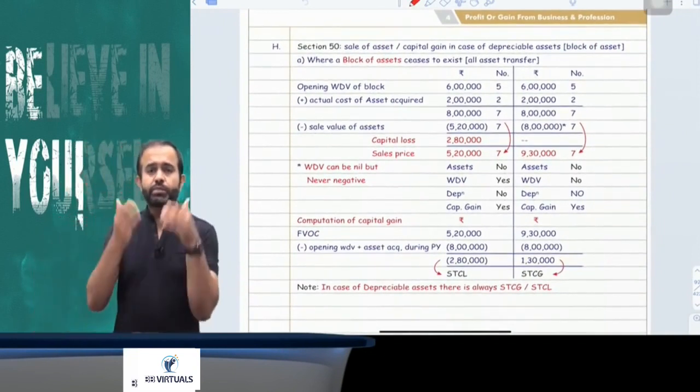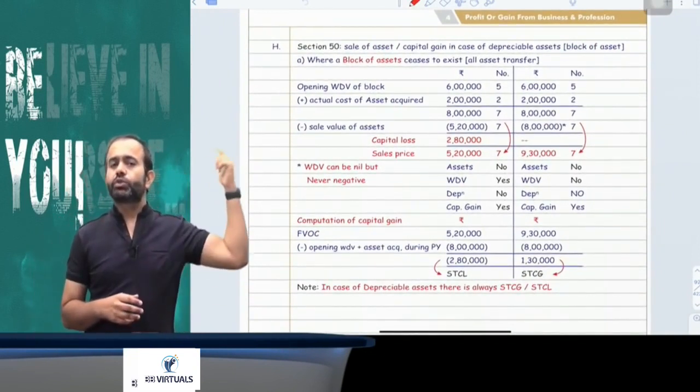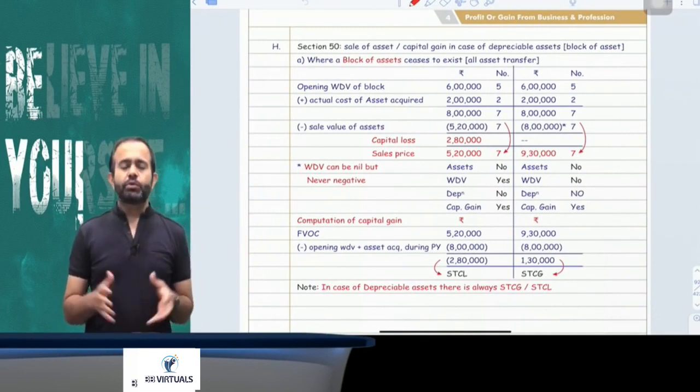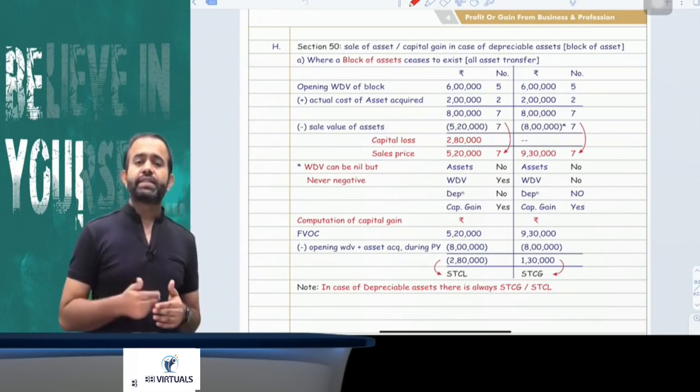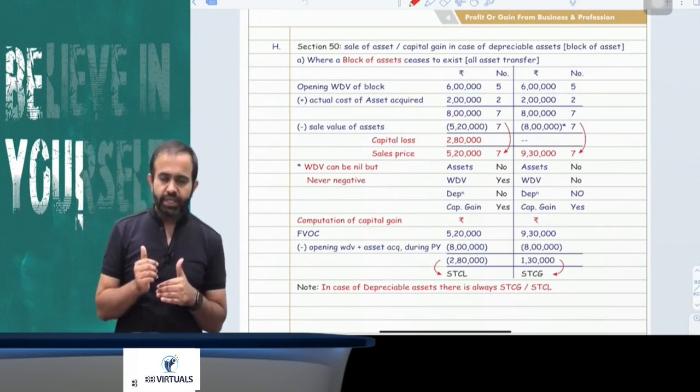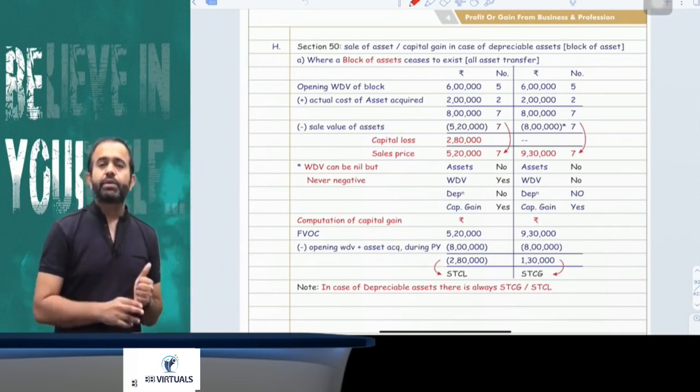Now the next part, all people just pay attention. Section 50, this section belongs to the capital gain topic. Now the question is: suppose you have a block of assets, and you transfer any asset, then when is capital gain applicable? So guys, there are two parts. Capital gain is applicable only in two cases.